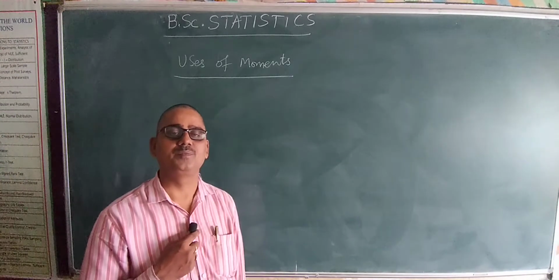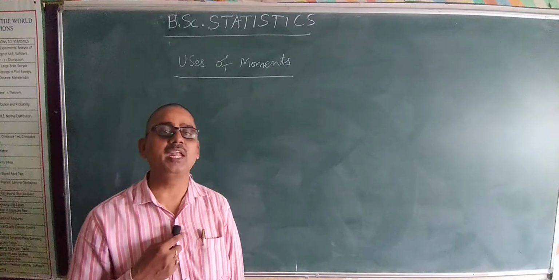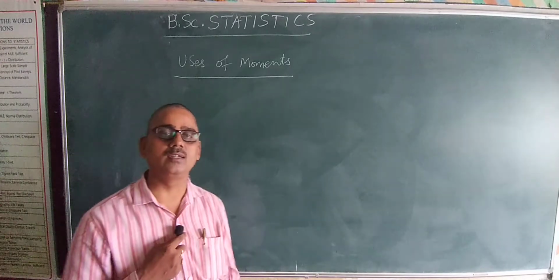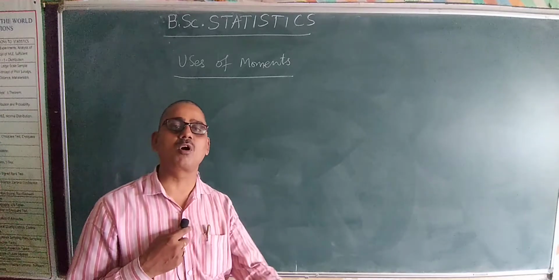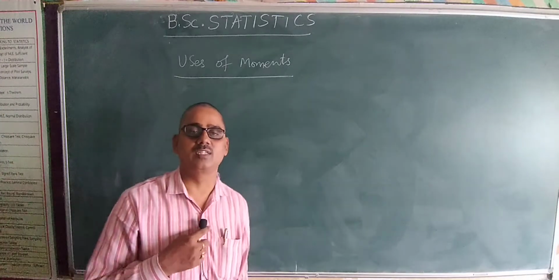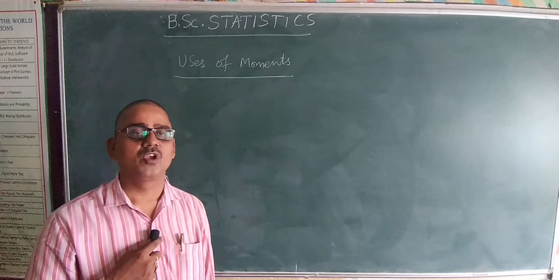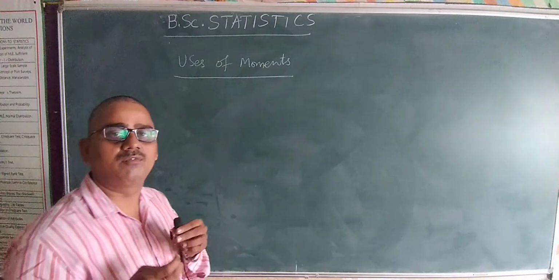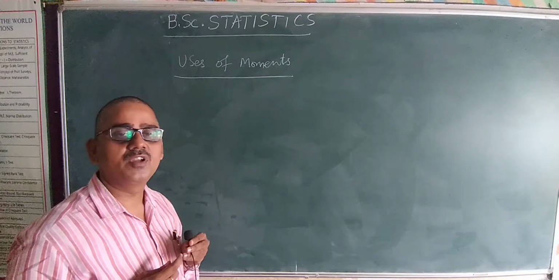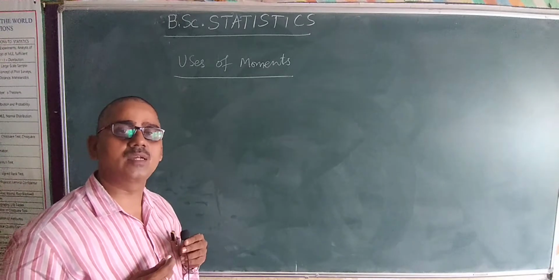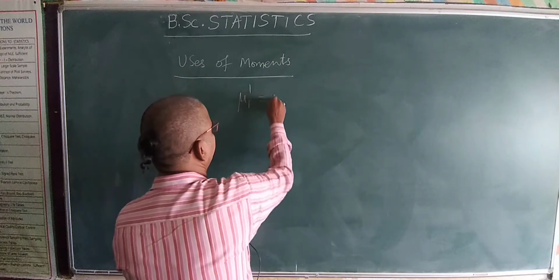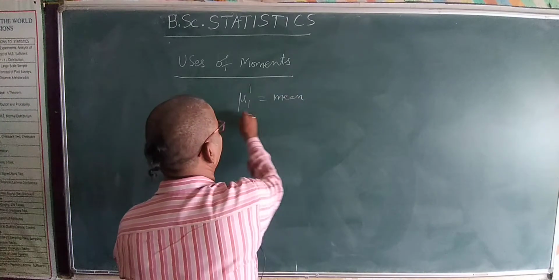What are those? Firstly, mean, which is the predominant or most important statistical average, can be calculated from the non-central moments about origin, that is mu1 dash, which gives mean.